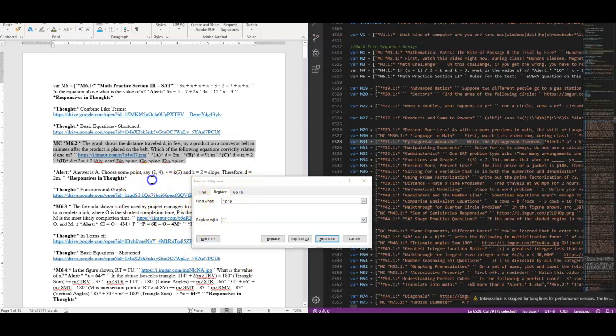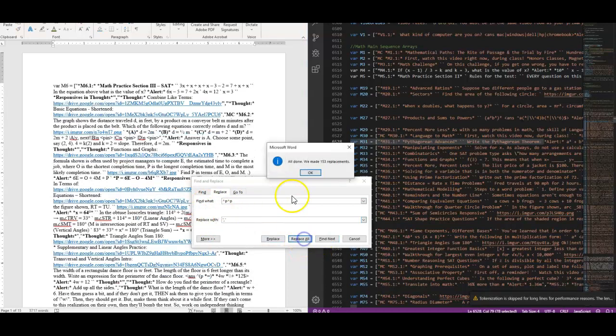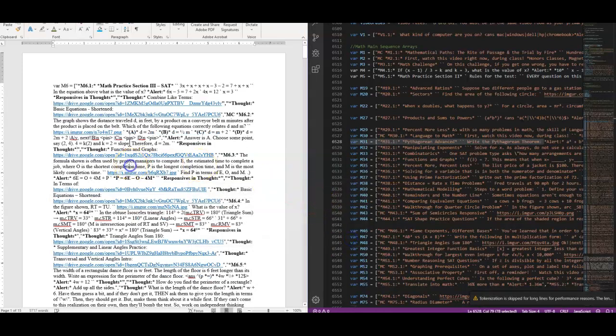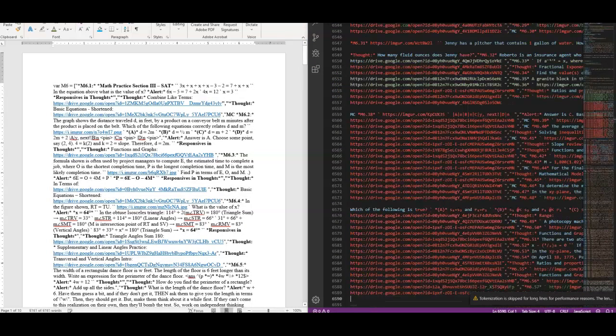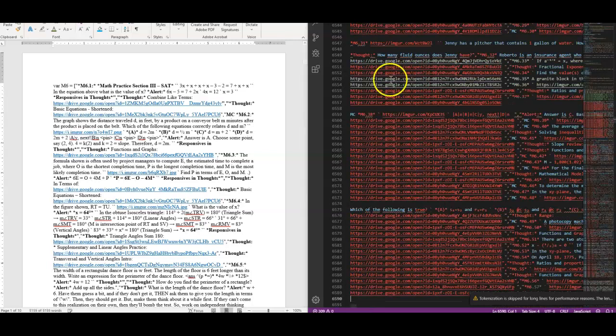So when I do all of this, I just go replace all, right? Okay. We made 153 replacements. Great. And then usually what I do is I just copy the whole thing and see what it would look like in here. So I paste it in here and it does this. Now, as you can see, this broke not only the given M6, but it also broke literally everything that came after it. So everything in the entire VSC is now broken. It's red. It's totally freaking out.